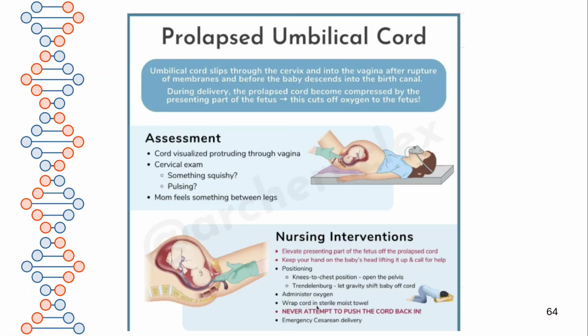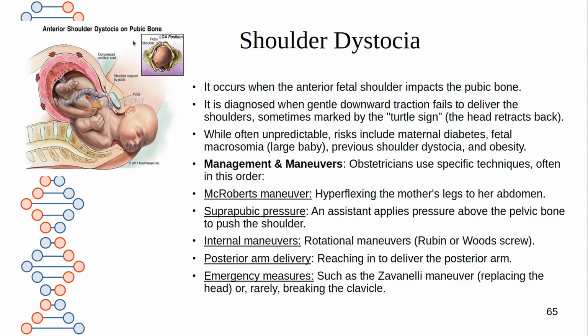Administer oxygen. If the cord is hanging outside, wrap it in a sterile moist towel to avoid infections. Never attempt to push the cord back in. Never try to push the prolapsed cord back into the uterus. Emergency cesarean delivery can be planned.